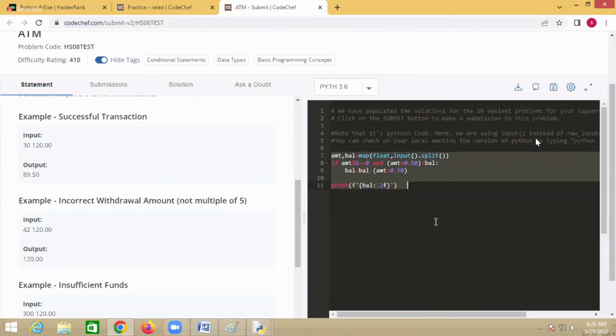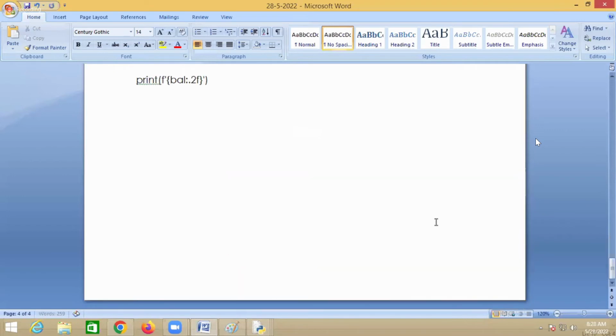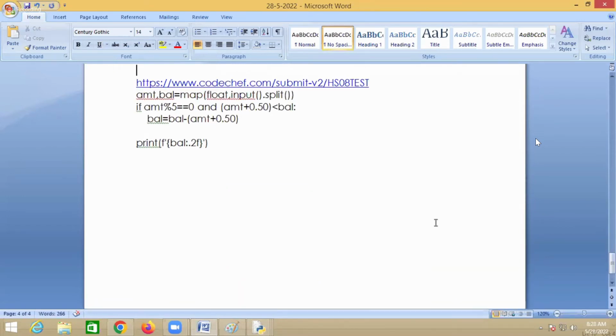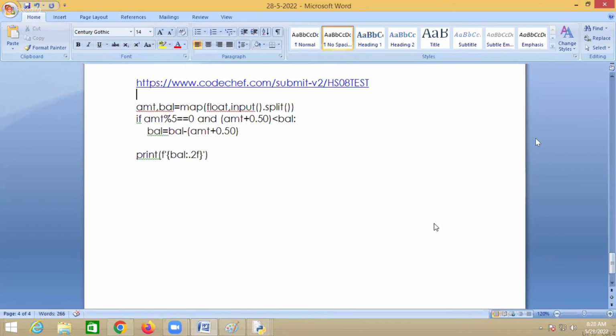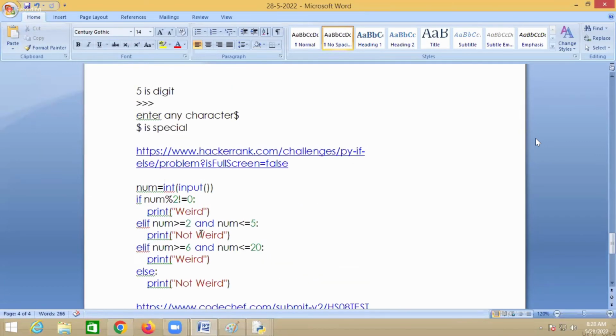Okay. But the first thing is you have to understand reading the problem. Reading the problem definition is very important. Once you understand the problem definition, solving is not a big task, right? But first you have to understand the problem definition, what input is expected and what output is expected. If you know this, you can write a program. Otherwise, you cannot write a program. Okay. This is how it is, right?